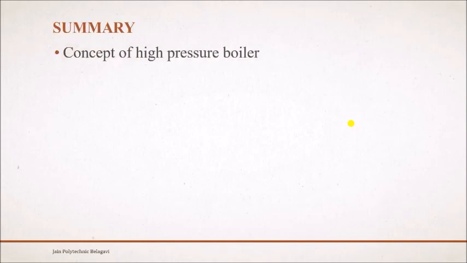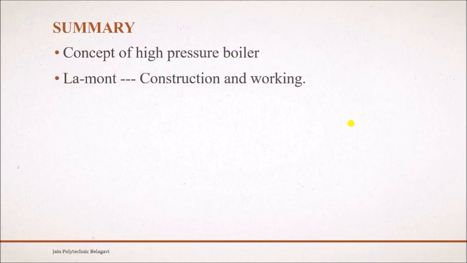Okay, so here what we have gone through is the concept of a high pressure boiler. Whatever the pressure of the steam will be, it will be higher than the critical pressure, so hence we call them high pressure boilers. And then under high pressure boilers, we have gone through the first type, that is the Lamont boiler. We have seen its construction, that is various parts and how it works, and also we have gone through its merits and demerits. So we have stated some advantages, and also there is a major disadvantage, that there is a formation of water bubbles on the inside surface of these water tubes. So that reduces the flow of heat to the water, and hence there will be a lesser formation of steam. So that is one major drawback.